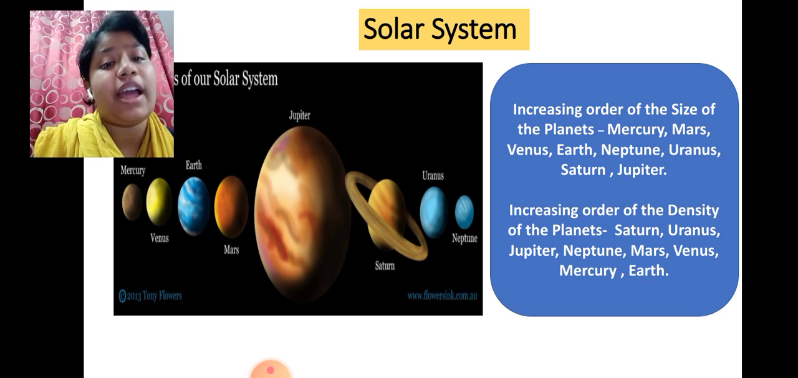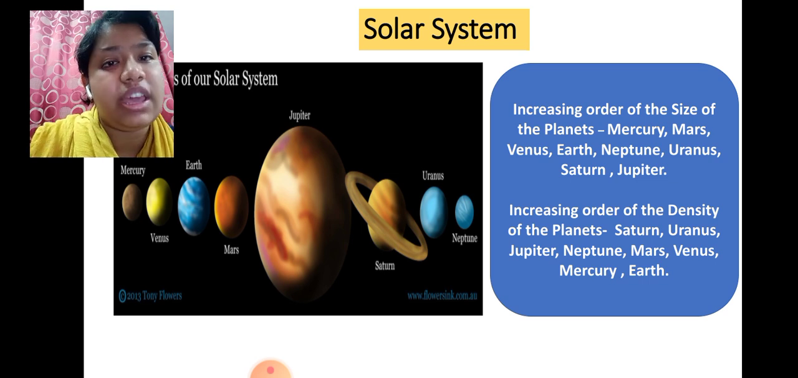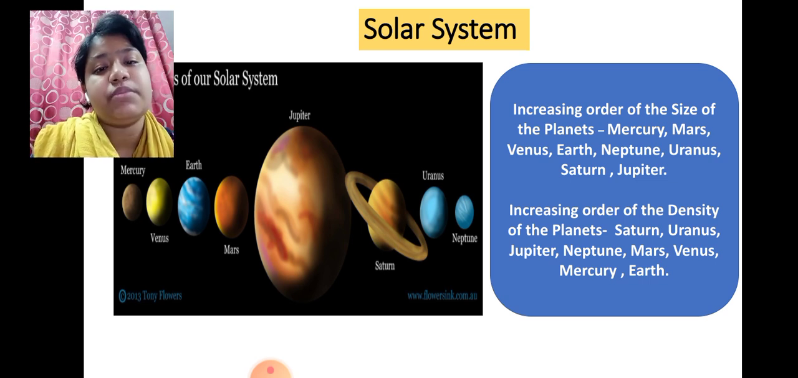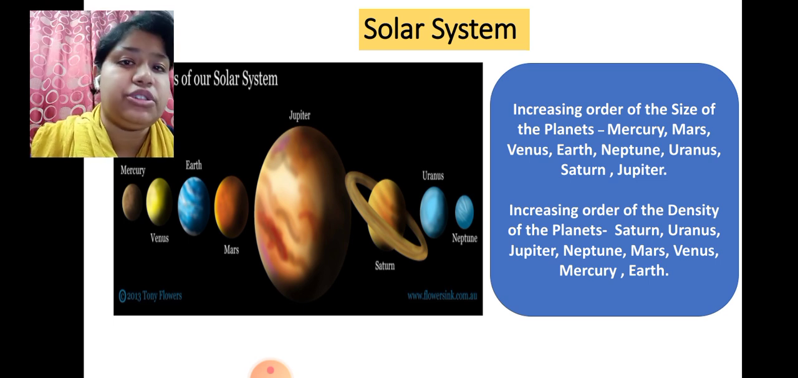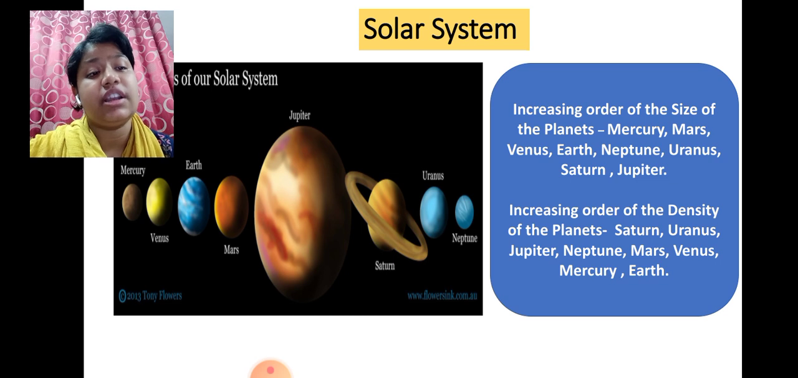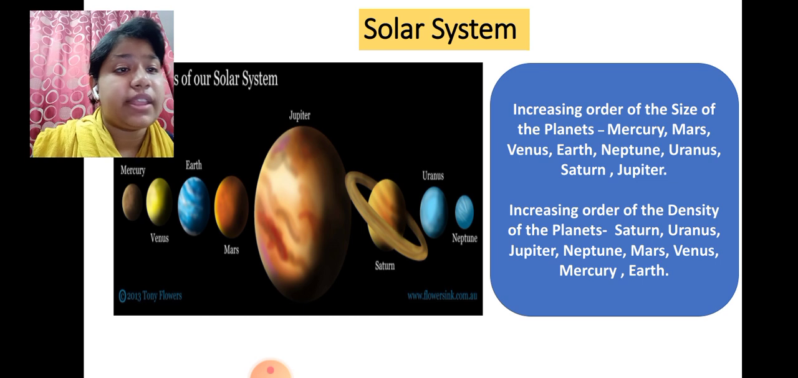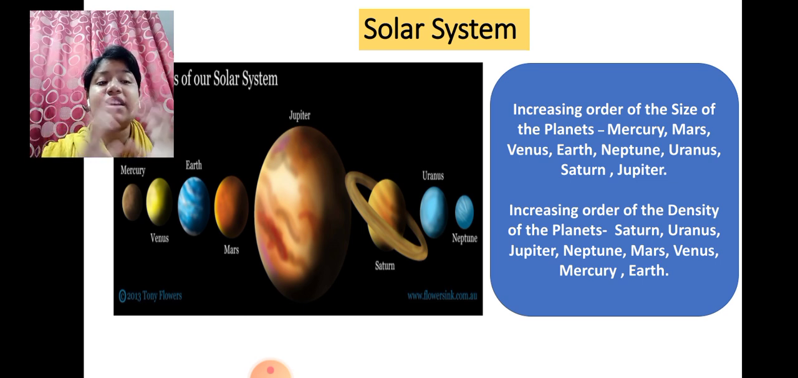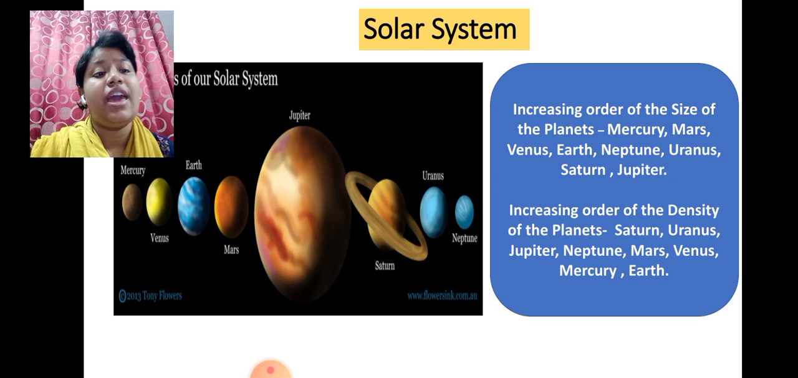There are in total 9 planets actually, but at present we count only 8. The first one is Mercury, then Venus, Earth, Mars, Jupiter, Saturn, Uranus, and Neptune. In increasing order of size, first comes Mercury, then Mars, then Venus, then Earth, then Neptune, then Uranus, then Saturn, and the last is Jupiter. The biggest planet in size is Jupiter, and the smallest in size is Mercury.